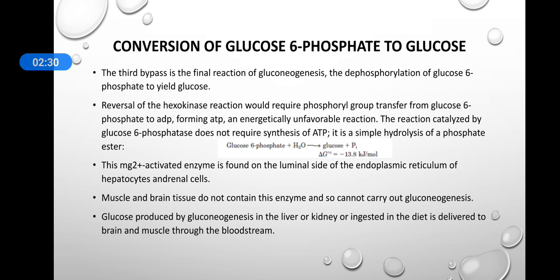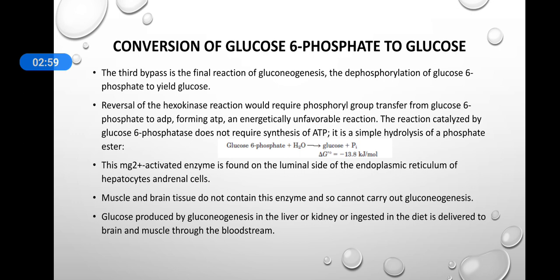The reverse, transferring phosphate to ADP forming ATP, is energetically unfavorable. So this reaction is catalyzed by glucose 6-phosphatase, and it does not require synthesis of ATP, and it is a simple hydrolysis of a phosphate ester. This enzyme is Mg2+ activated, and it is found on the luminal side of the endoplasmic reticulum of hepatocytes and adrenal cells.